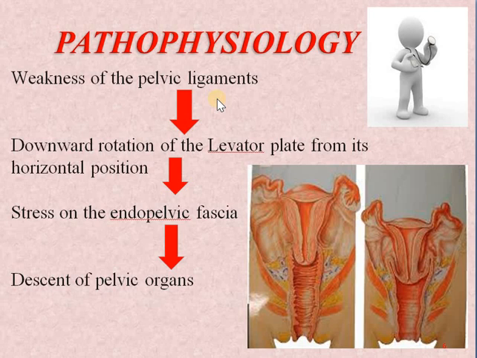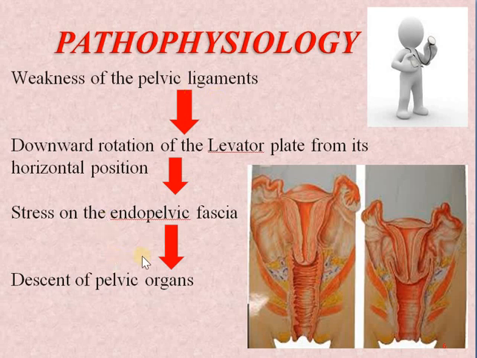That is, the levator ani muscles form a plate in a horizontal pattern. This pelvic ligament loosening will cause downward movement of the levator plate, which will further cause stress on the endopelvic fascia, hence the pelvic organs will descend.